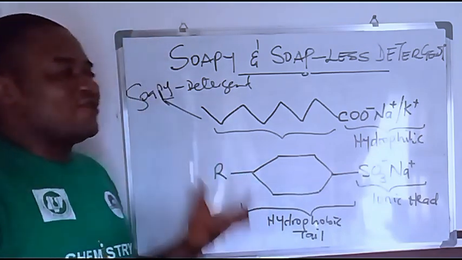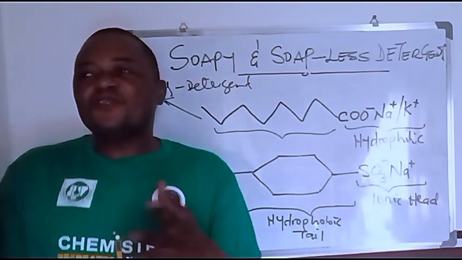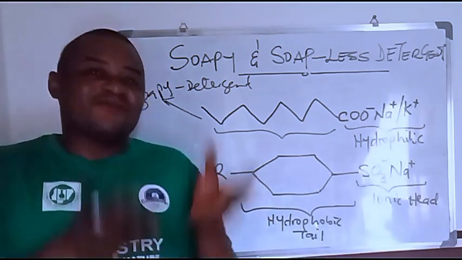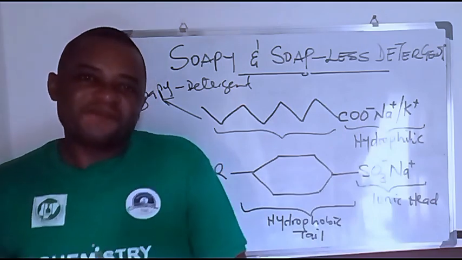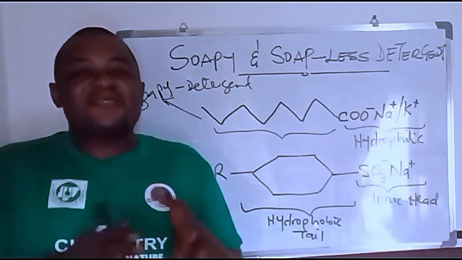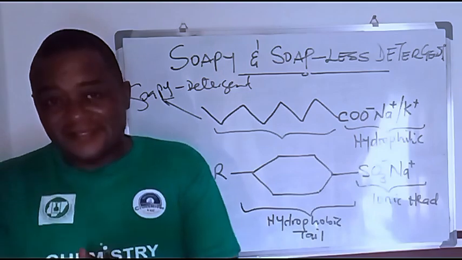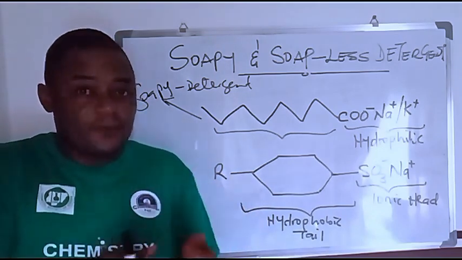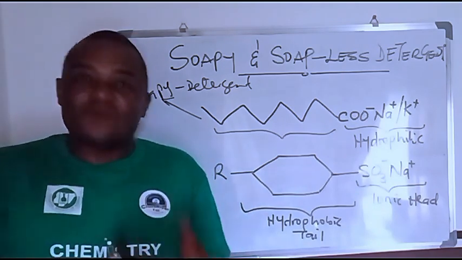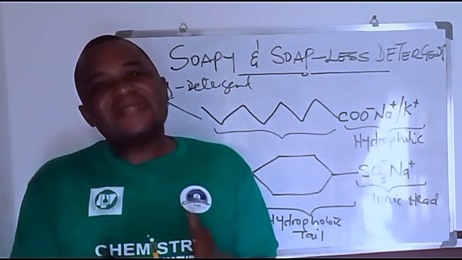So you see that it's not just about the soap that you know. In chemistry, these soaps are classified. So when you are using soap to bath or to wash, understand that the soap you are using belongs either to a hard soap or to a soft soap, and either way it is also called a soapy detergent. It is made from either sodium salt of saturated acids for the hard or laundry soaps, or from potassium salts of unsaturated acids, that is the toilet soap, which you use in bathing and at times also in washing. Okay, so that is soapy detergent.